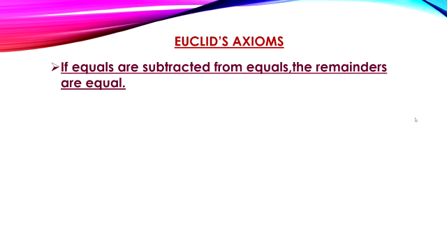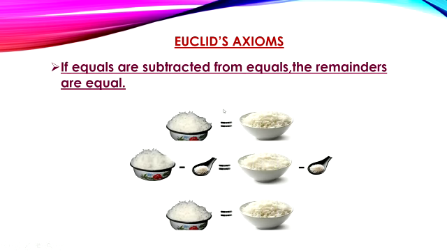Let us move on to the third axiom. If equals are subtracted from equals, the remainders are also equal. Again, consider the same rice bowl example. Here we have two bowls of rice of equal quantity.